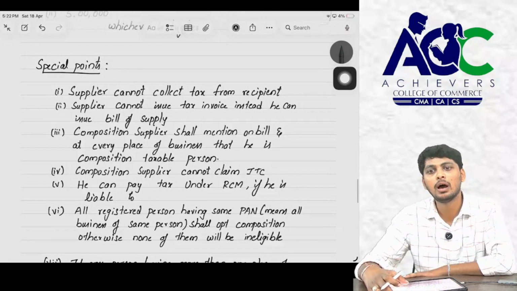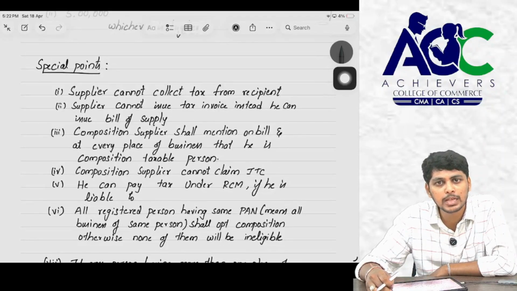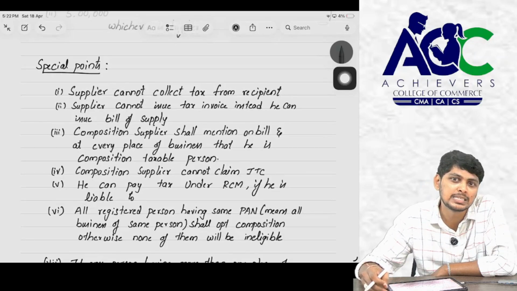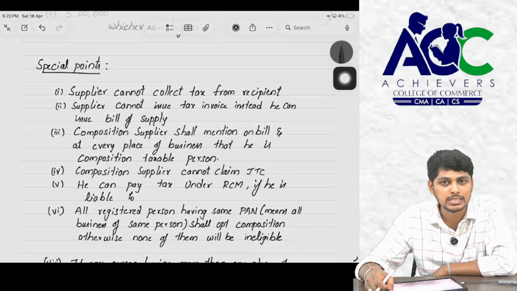Sir, what can a composition taxable person claim? Can a composition taxable person collect tax from the recipient? No, because a composition person is himself paying lower tax. So a composition person should not collect tax from the recipient, and he is not eligible to issue a tax invoice, because only a person registered under the normal scheme can issue a tax invoice.